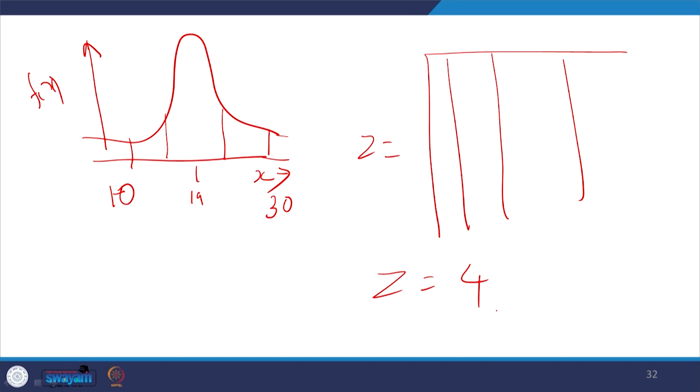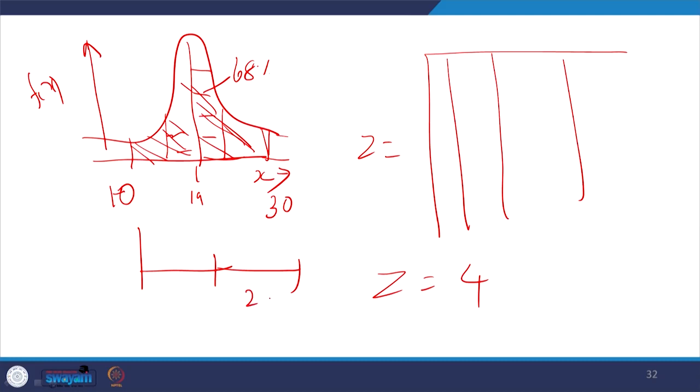You remember in the beginning of the class, I was saying that from the mean, if you travel on either side with 1 sigma distance, you can capture 68 percent. If you travel 2 sigma distance from the mean, that is minus 2 sigma to plus 2 sigma, you can capture 95 percent of the area of the normal distribution.